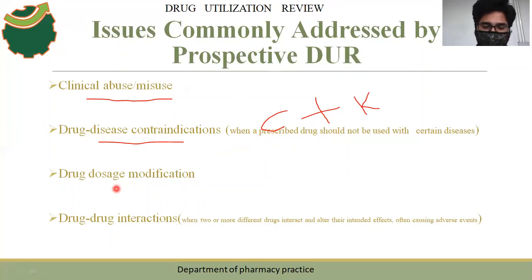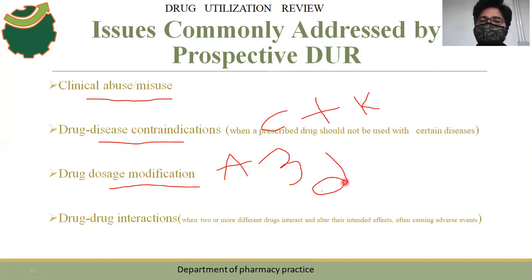Next is drug dose modification. What do I want to convey here? Whenever you see the dosing, take the example of aspirin. Aspirin has 3 different activities: you have antiplatelet, antipyretic, and so on. Each activity has a different dosage. All the effects are not shown at only one dose. The 3 different doses of aspirin give 3 different activities.